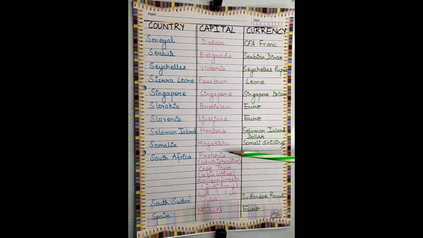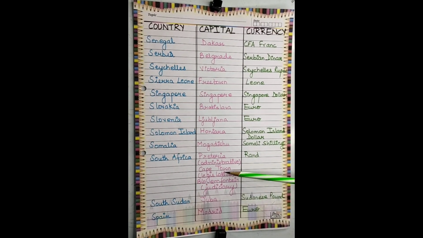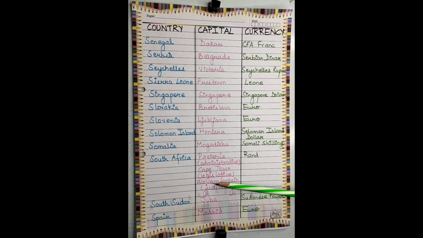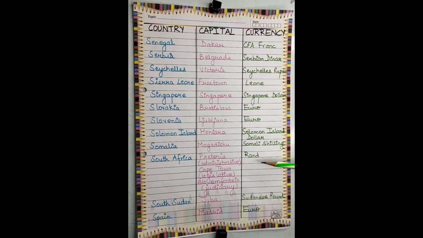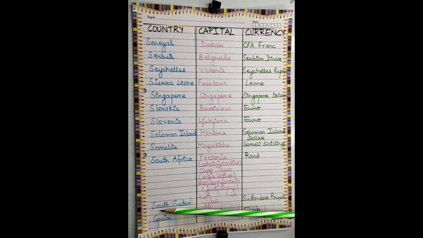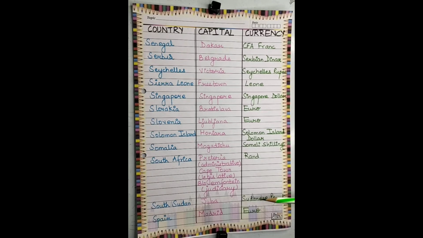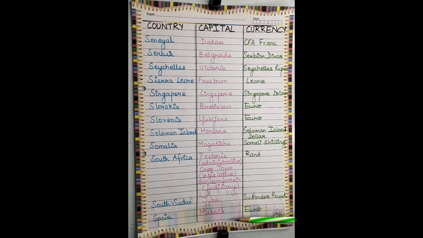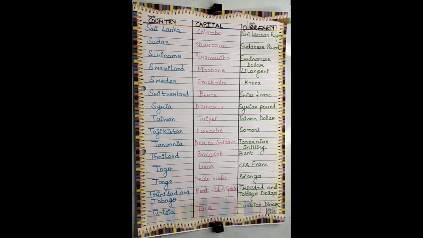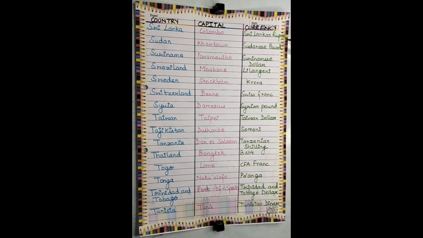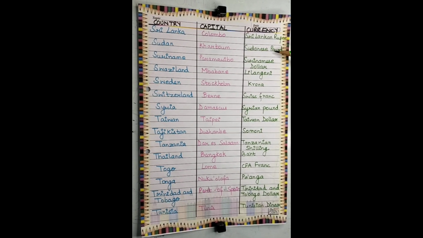Next is South Africa. The capital is Pretoria, which is the administrative capital. Cape Town is the legislative capital, and Bloemfontein is the judiciary capital, and the currency is rand. The next one is South Sudan. The capital is Juba and the currency is Sudanese pound. Next is Spain. The capital is Madrid and the currency is euro. Next is Sri Lanka. The capital is Colombo and the currency is Sri Lankan rupee. Next is Sudan. The capital is Khartoum and the currency is Sudanese pound.